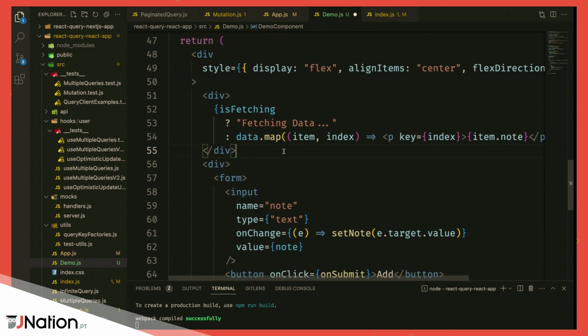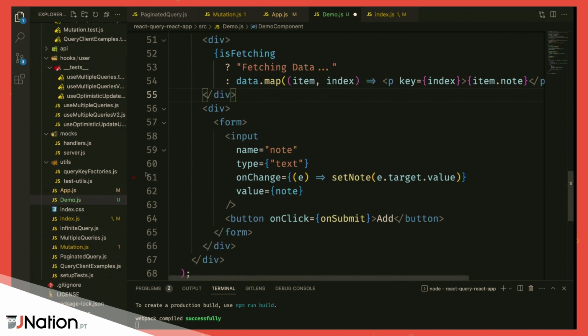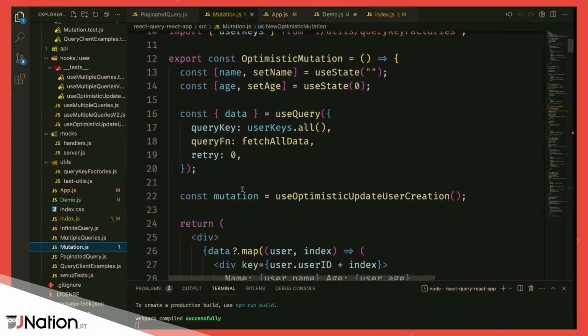Now, seeing that I still have a couple of minutes, I'm going to show you a couple of other things. Let's start with mutations. This repository is available online. I'll share it on LinkedIn and on Twitter. It's pretty much the repository that has all the state examples that we have in the book. Starting with the mutation example, I want to show you the traditional way to do optimistic updates in React Query prior to V5, because in V5, they just introduced a new way to do optimistic updates.